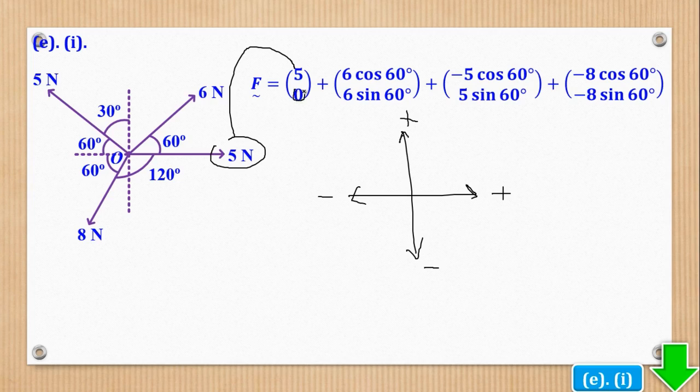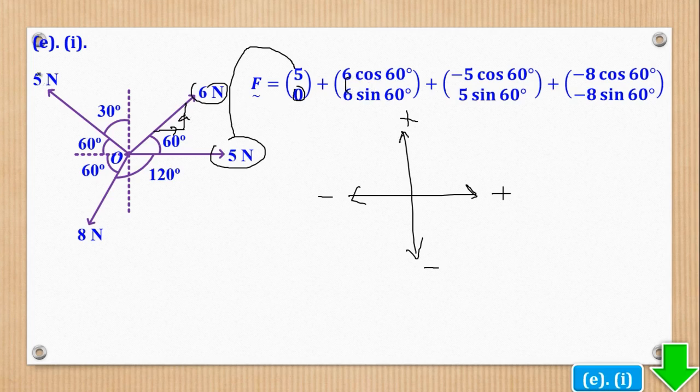That's why you put 0 for the vertical component. Okay. Then the 6 Newton, to move from start to end, you move from here horizontally to the right, which is positive. And then you go upward, which is also positive. That is why you see both are positive, horizontal and vertical.